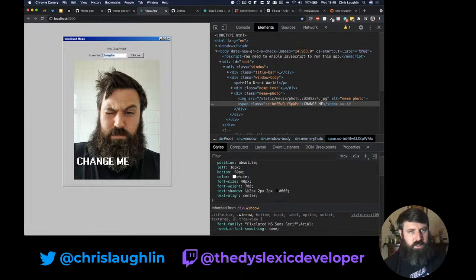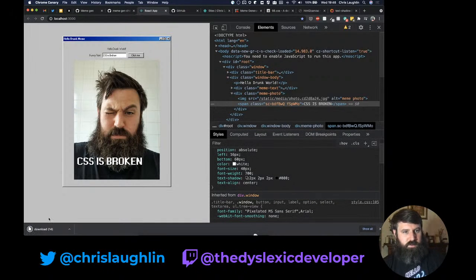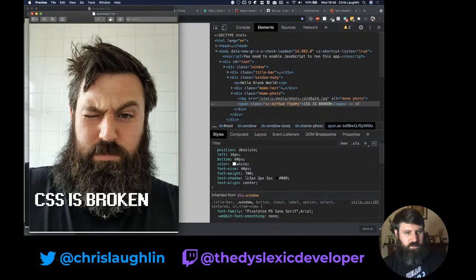Let's see. Yeah, that looks better. It punches, it stands out a little bit more. I think that's quite good.